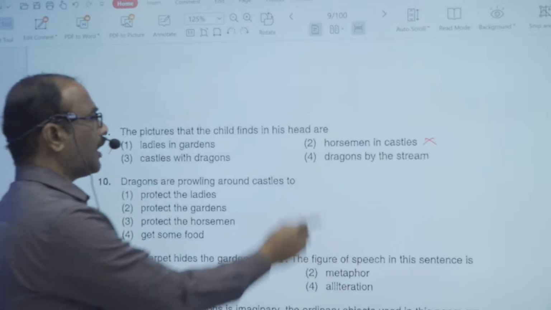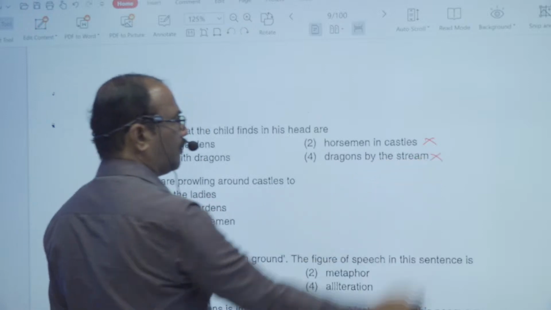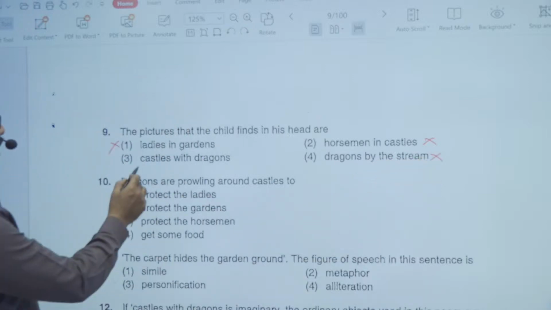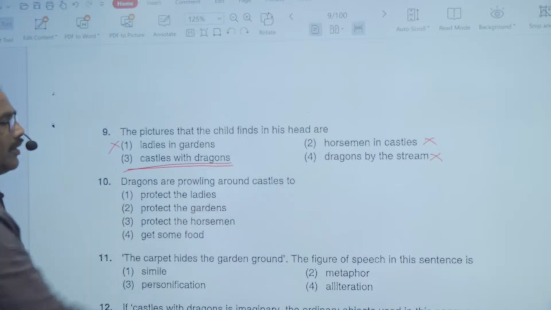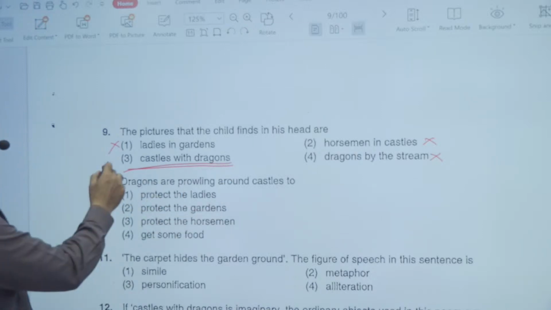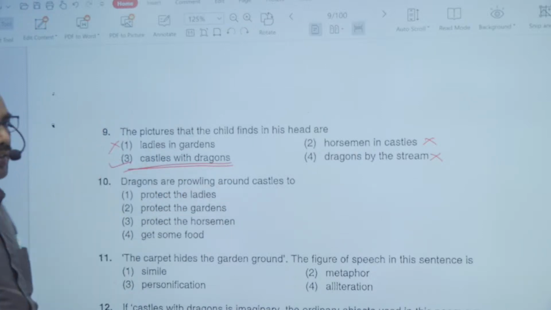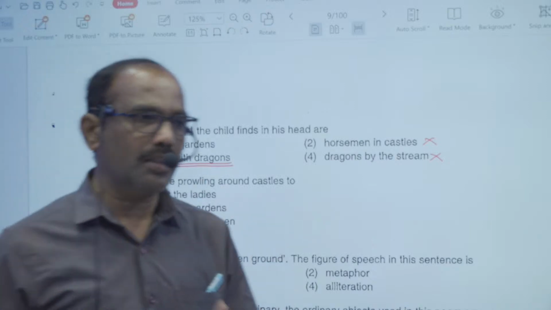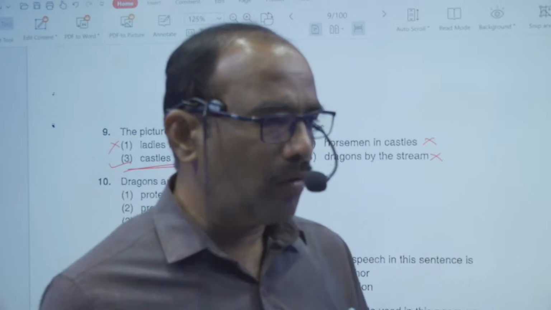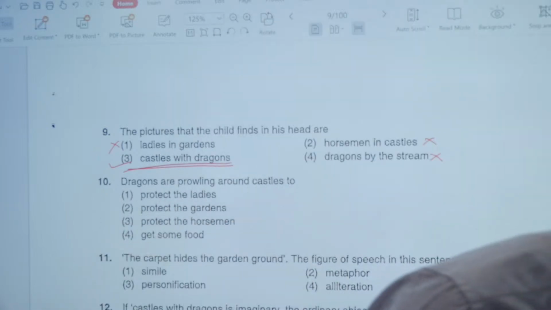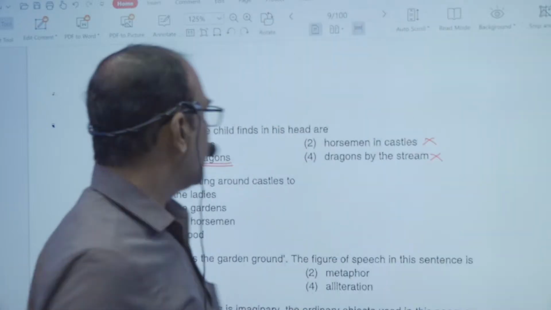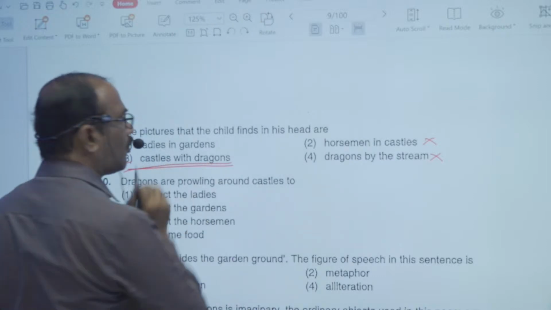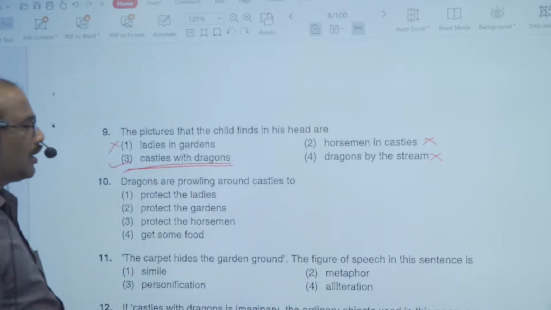Dragons is not related to the stream. So the first, castles with dragons, is the right option, because the poem says the dragons are prowling around the castle. That's why castles with dragons is the right option for that particular question.